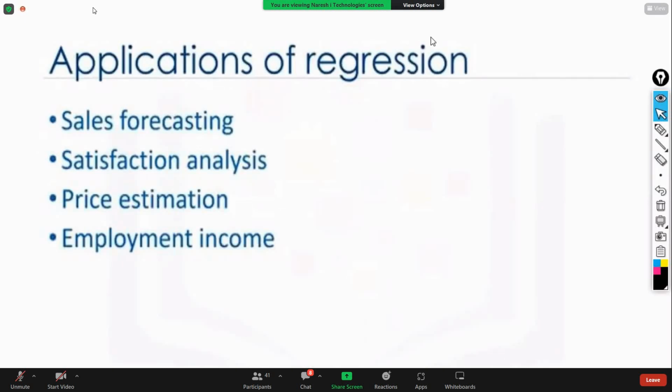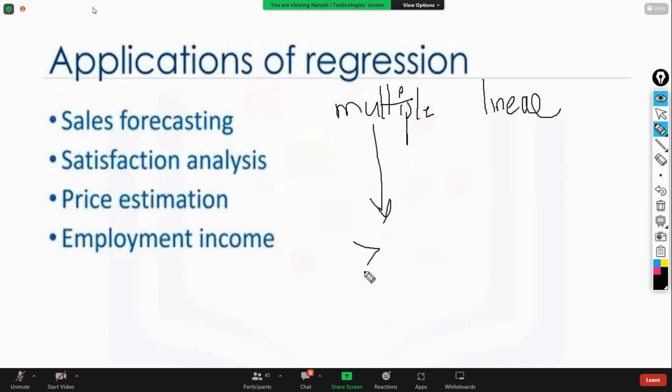Right? Now, one of the students online is asking, sir, please repeat multiple linear. First, what is meant by multiple? Multiple means more than one input variable.